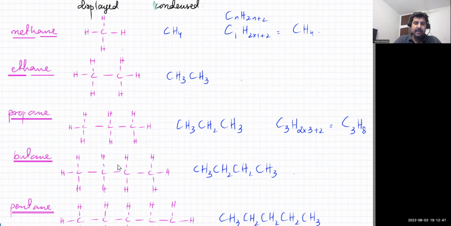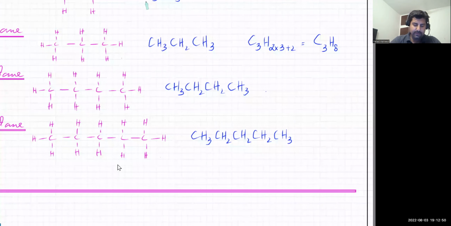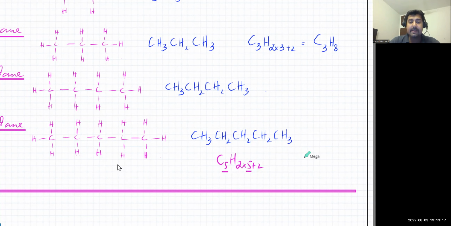So that is C3H8, and similarly you can do this one. तो यहाँ पे pentane में n is 5, so it's going to be C5, and H will be 2n plus 2, so it's going to be 2 into 5 plus 2. n over here is 5. Pent means 5 carbon atoms, right? So if I solve this, it's going to be C5 and H will become 12.